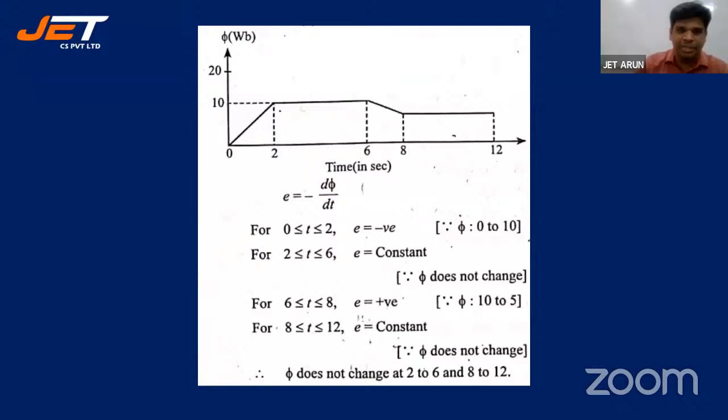We'll come back to that later, but right now let's see for different intervals what is the E we are getting. From 0 to 2 seconds, what is the slope of the line, students? Delta phi by delta t. What is the slope of the line? Slope is positive, so minus delta phi by delta t is negative. So E is negative from 0 to 2 seconds. From 2 to 6 seconds, E is constant.